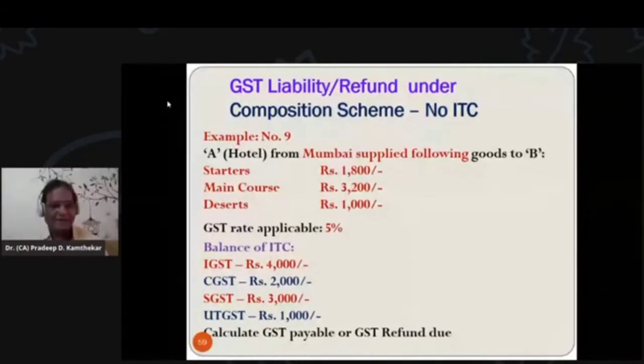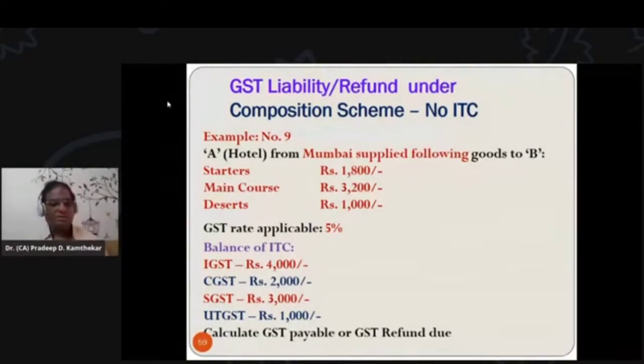So here in this example, I have given you balances of IGST, CGST, SGST, UTGST. Why are these balances there? Because this hotelier, the hotel owner, must have bought certain goods from other states, so there will be IGST he must have paid on the purchase side. He must have bought certain goods in the same state, on which he must have paid CGST on the purchase side.